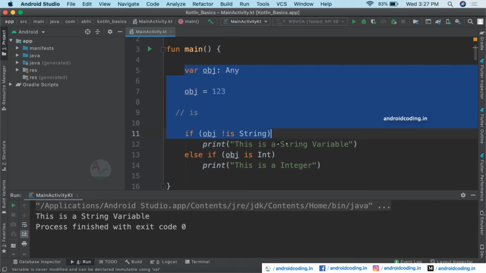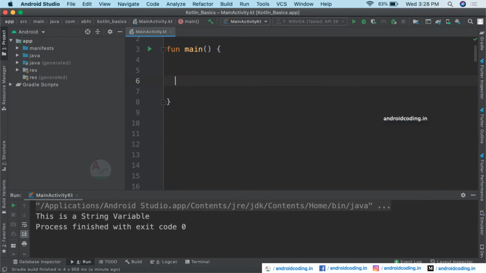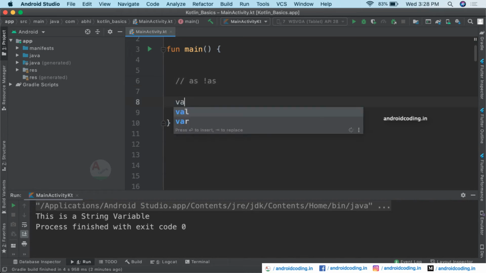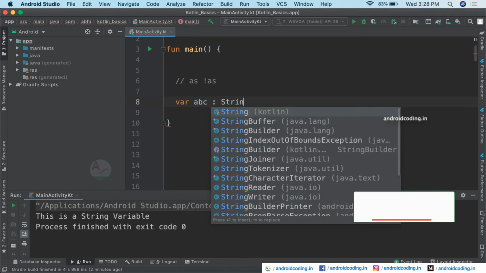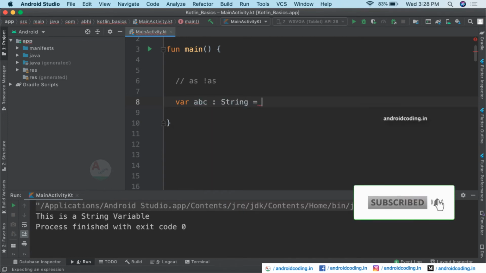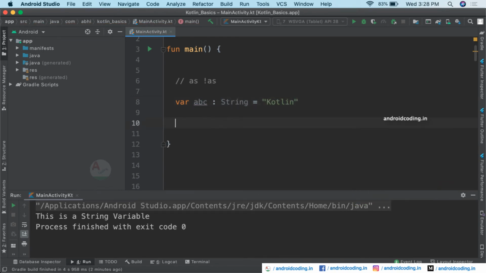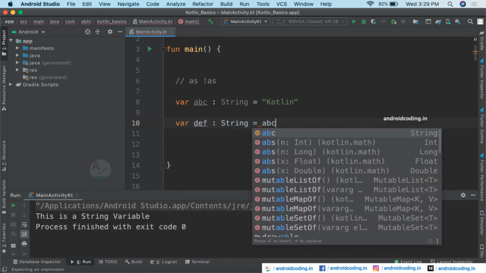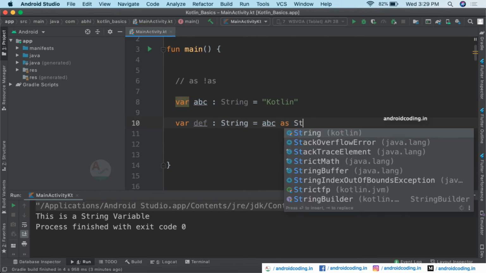Now we will see another way of typecasting, that is explicit typecasting, and here we will make use of the operator as. Here we declare a variable abc of type string, and I am specifying the value Kotlin. I also have one more variable, def, which I am specifying to be a string, but I will be initializing the value as abc as String.